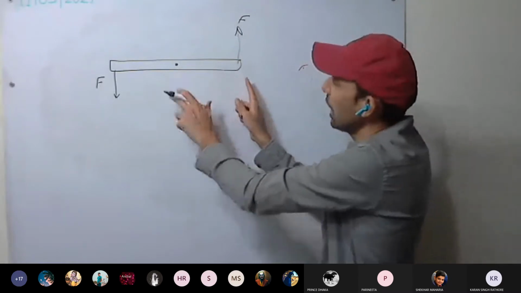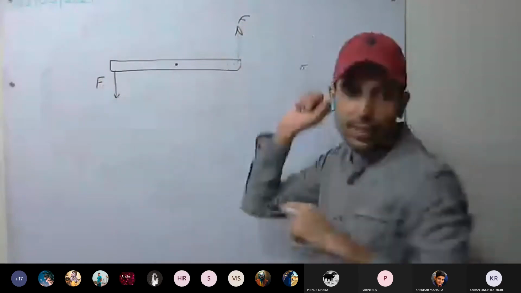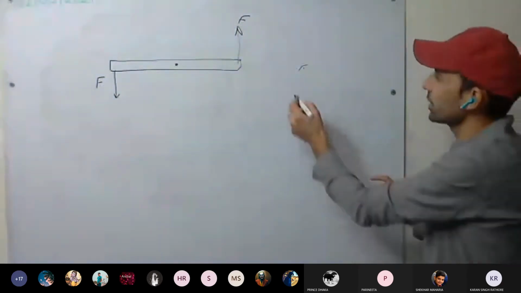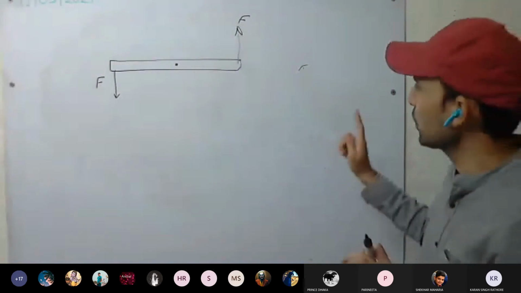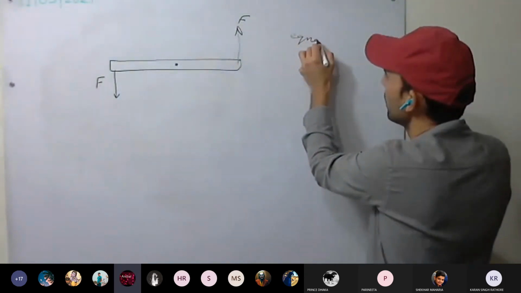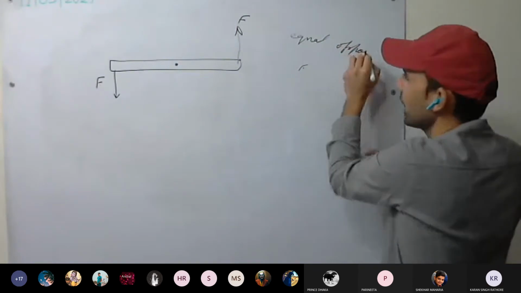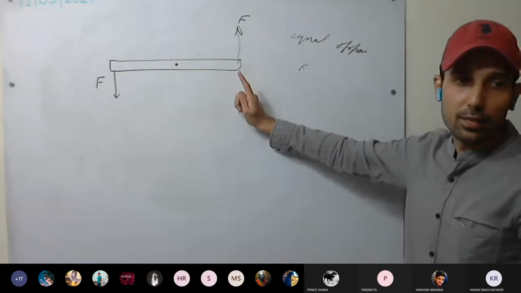Now I'm applying two forces, one in this direction, one in that direction. These two forces are equal and opposite. Are they acting along the same line of action? No, sir.